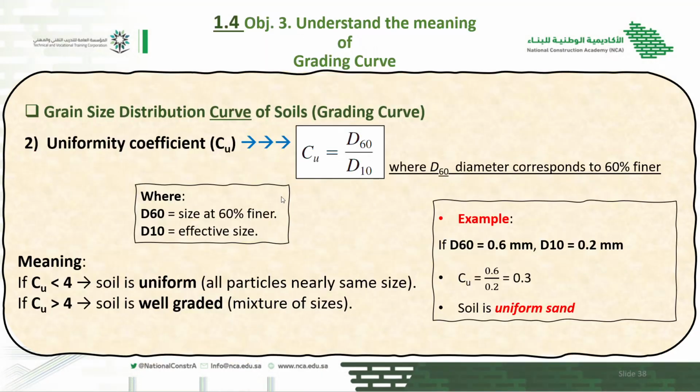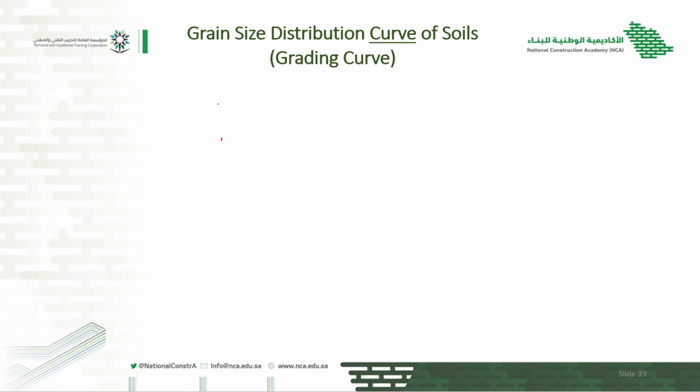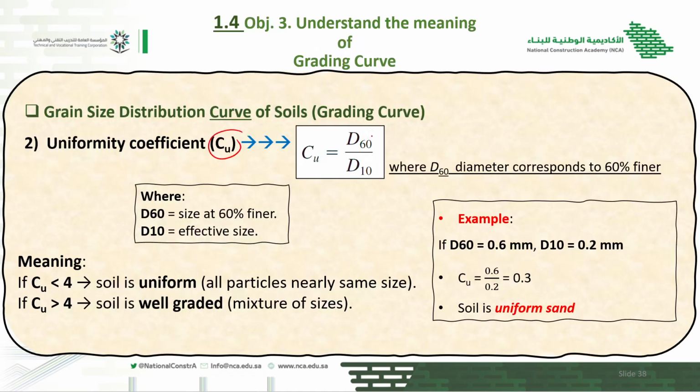Then there are two properties. One is the uniformity coefficient, which is denoted by Cu. What does it mean? There is a simple formula for it: D60 divided by D10. You already know D60 means what? The particle size at which the percentage passing is 60%. If the value is 0.3, for example, it means that 60% of the material has size 0.3 or less.